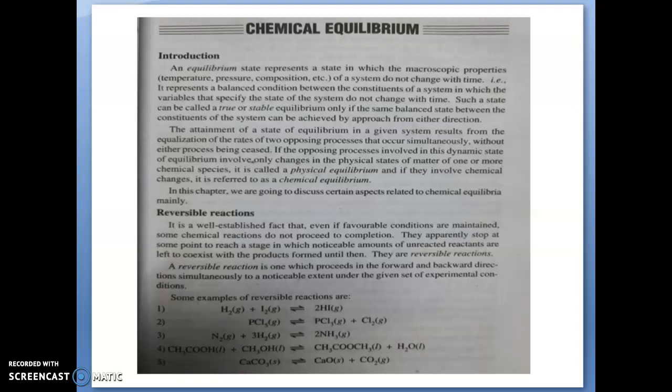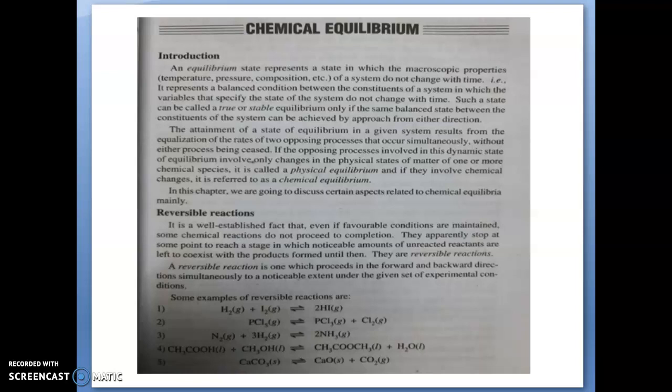That means the backward and forward reaction rates occur simultaneously, and neither the backward nor the forward process ceases. Then only this equilibrium state will be attained. So we can say that it is a dynamic state because a process is continuously happening, but it is in a balanced condition.